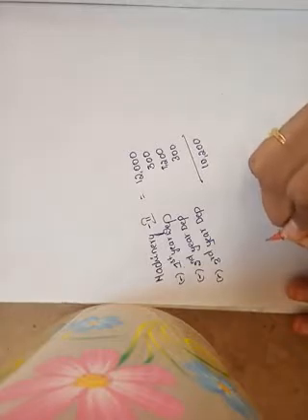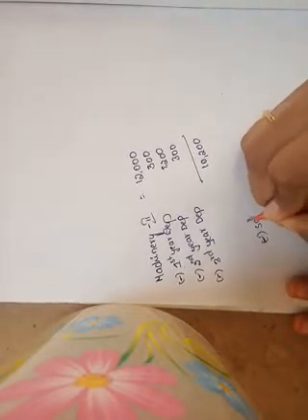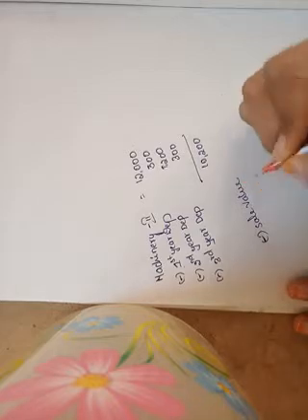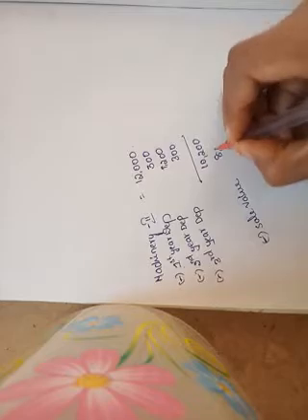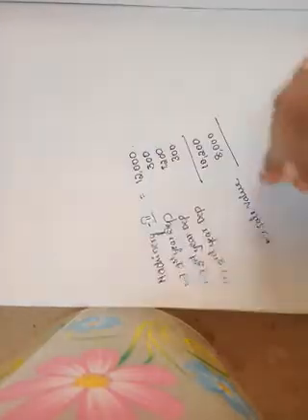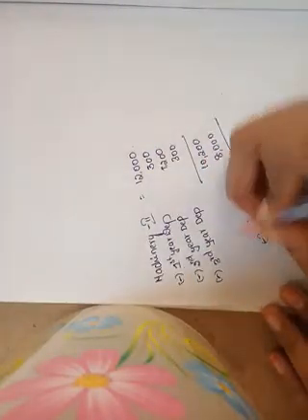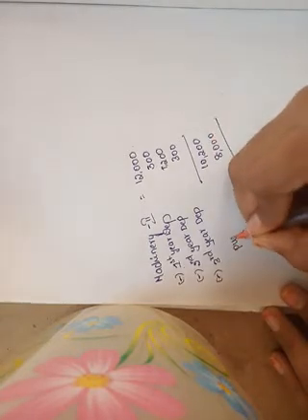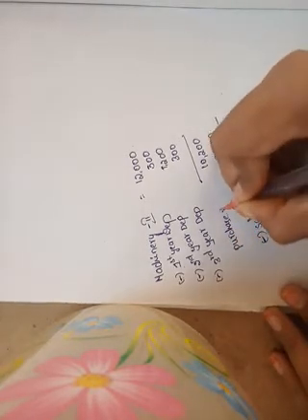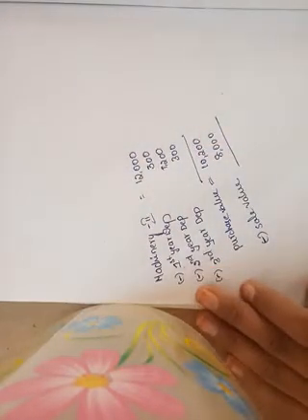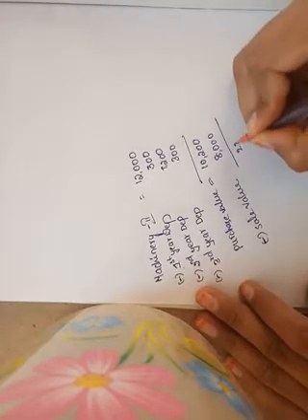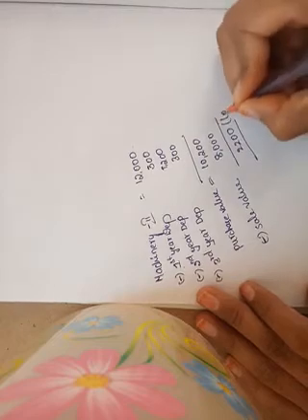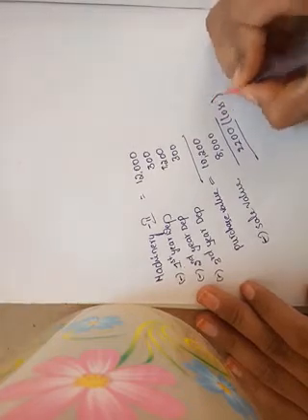Next is the sale value. At what rate we sold that asset? Rupees 8,000. Generally it is the purchase value, 10,200, minus sale value, 8,000. Then 2,200 is loss.